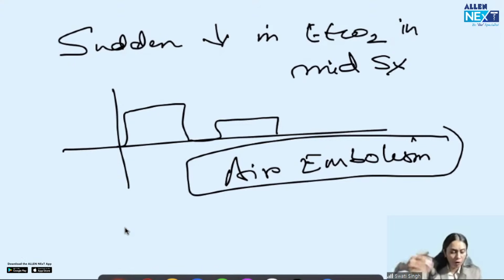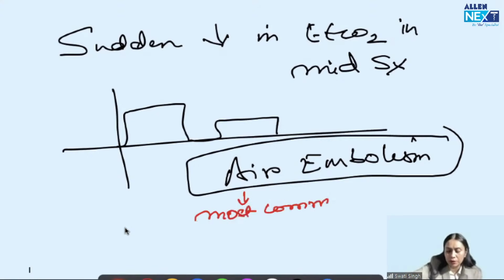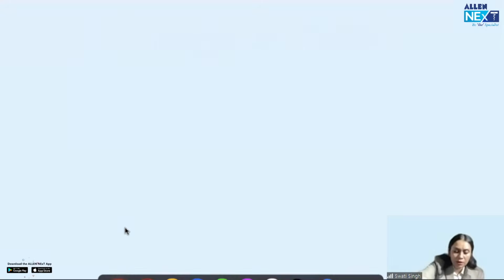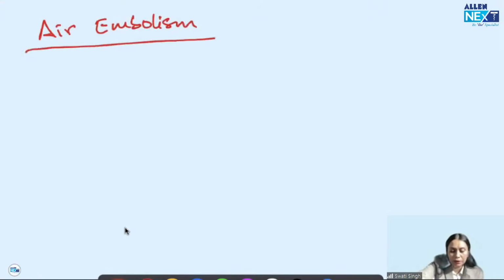So about air embolism, I want to talk about four or five points. The incidence is most commonly seen in neurosurgery. That is the last thing for this session: it is seen most commonly in neurosurgery.